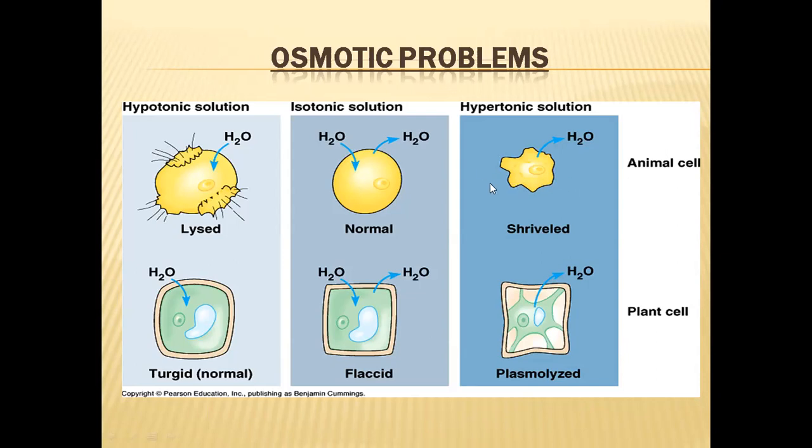The outside seawater has 1000 milliosmoles per liter, but the cell has 300 milliosmoles. So water continuously goes out of the cell. Due to this dehydration, the cell will shrink in size and finally it will die. Why? Because water is very, very important for life. 60 to 70% of water must be there inside the cells.